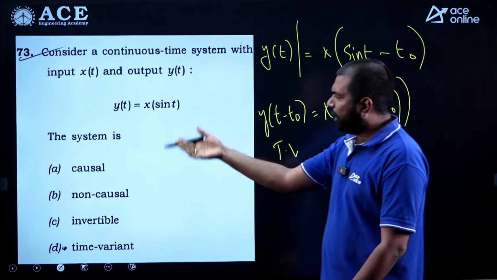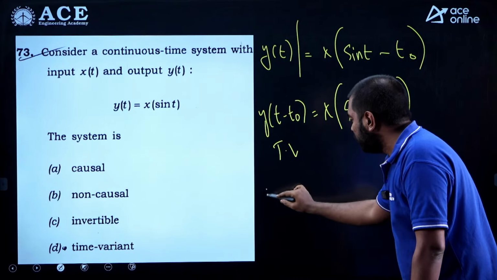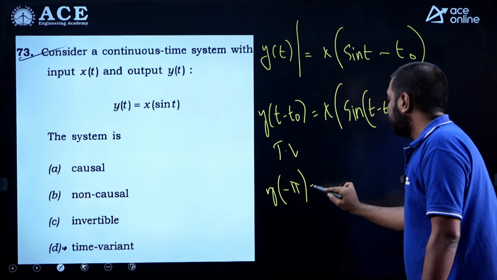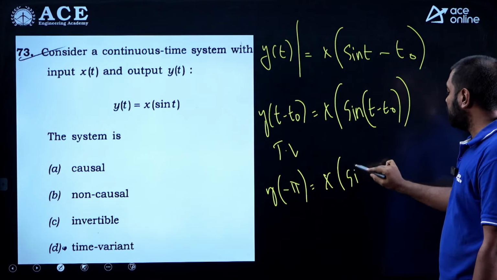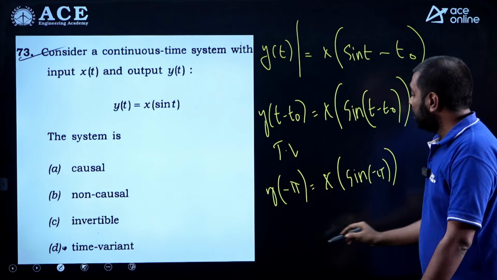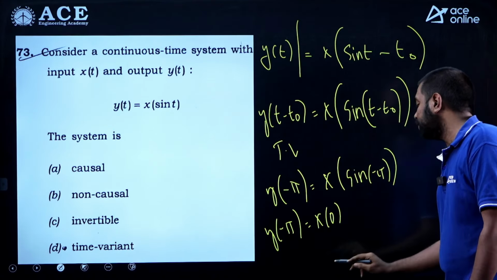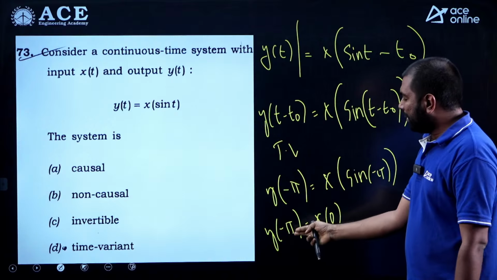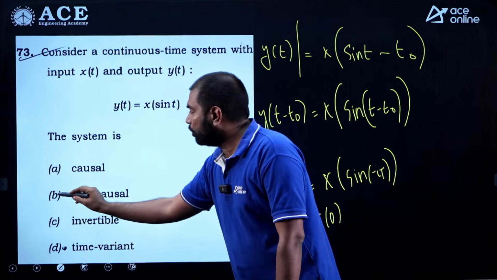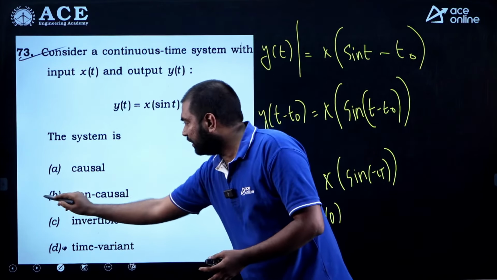Now this we teach in our classes: x of sin t, we say it's non-causal. How do you know it? For example, if I have to find the output at, let's say, minus pi, then this is x of sine of minus pi. We all know sine of minus pi is 0, and your output at minus pi is actually depending on the input at t equal to 0. This is a present output, and this is a future input. So this is clearly a non-causal system as well. So we found there are two answers for this, B as well as D.